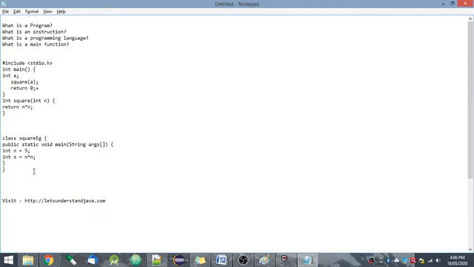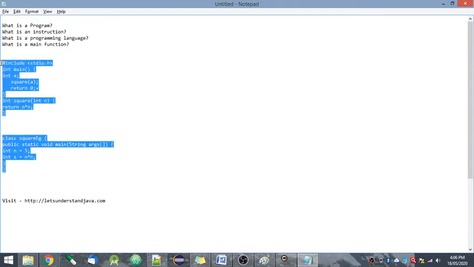Some provide better speed, some provide a better understanding of code. So every programming language is different in some aspect, but the main difference is that every programming language has a different syntax, a different format. The format that we use is nothing but the programming language. Here we have included two examples, one is a C program and the other is a Java program.